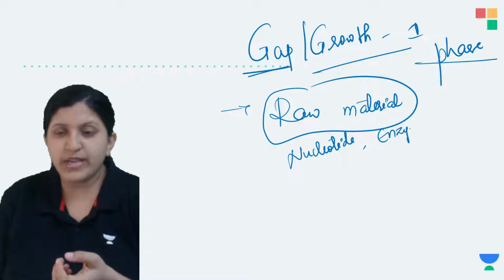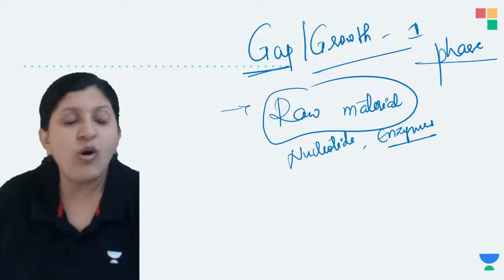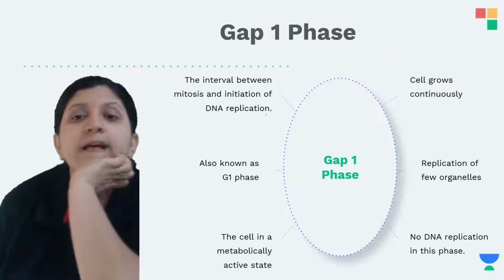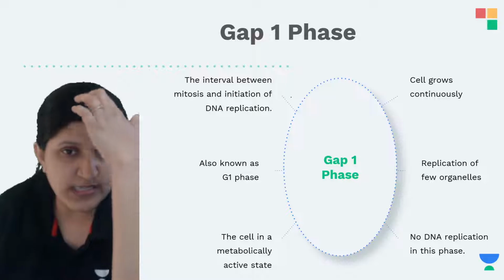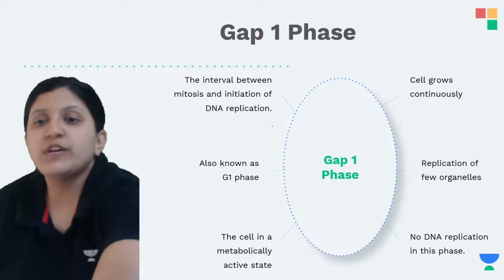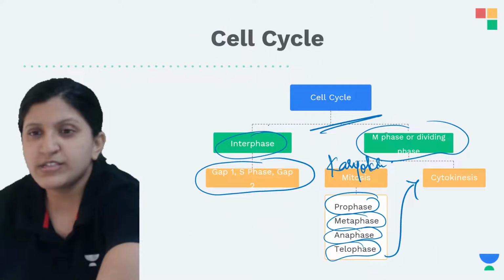So let me just write here. Enzymes are also required. Now all this synthesis can be seen. As you can see in this one, the interval between mitosis and initiation of the DNA replication. Here, have a look at this picture. I'll just draw it here.